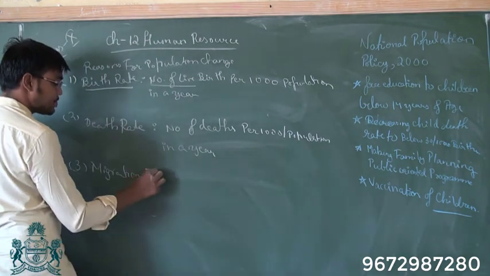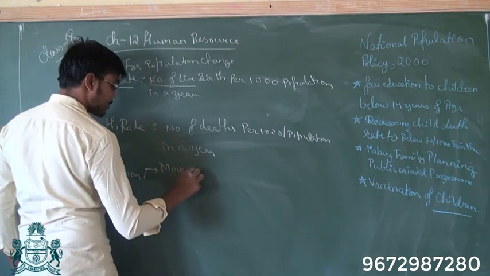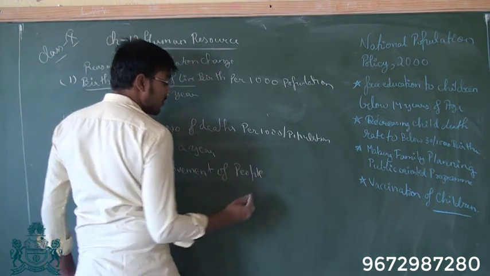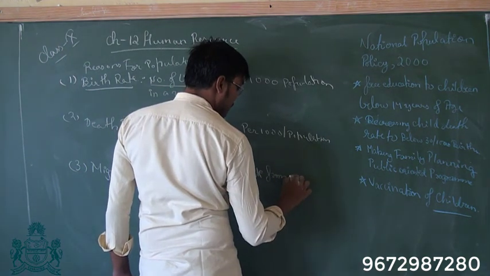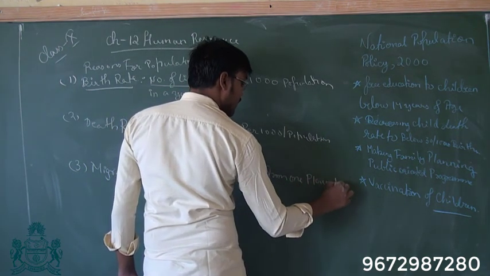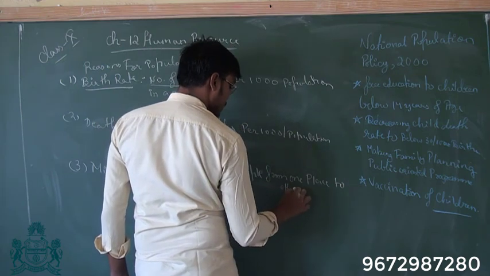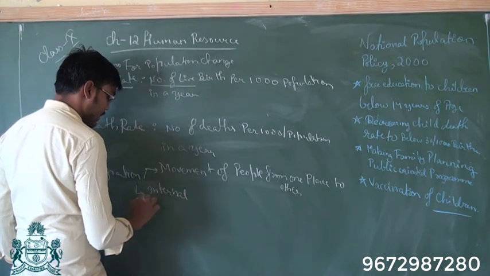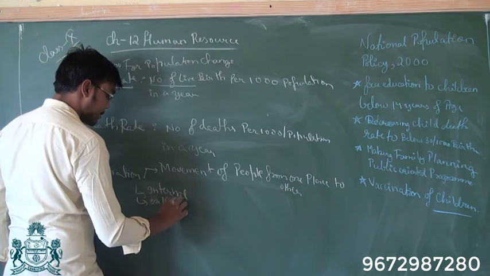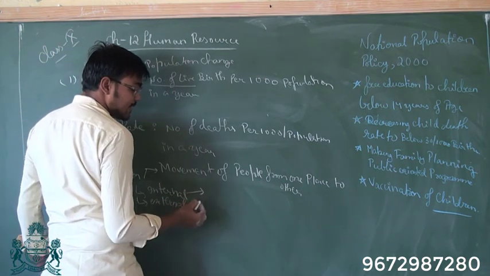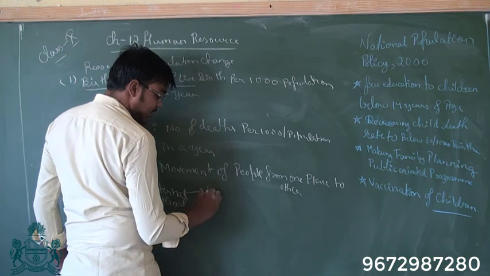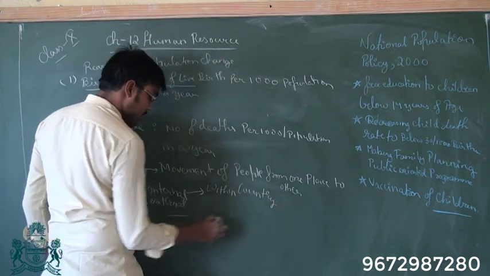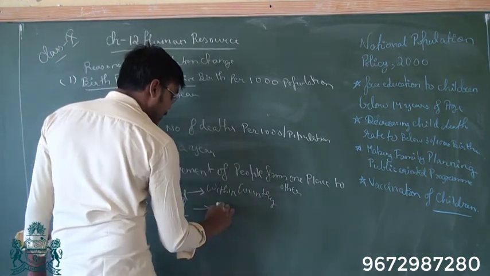Whereas migration is the movement of people from one place to another. This migration can be internal and external. Internal means when migration takes place within the country, whereas external means outside the country.